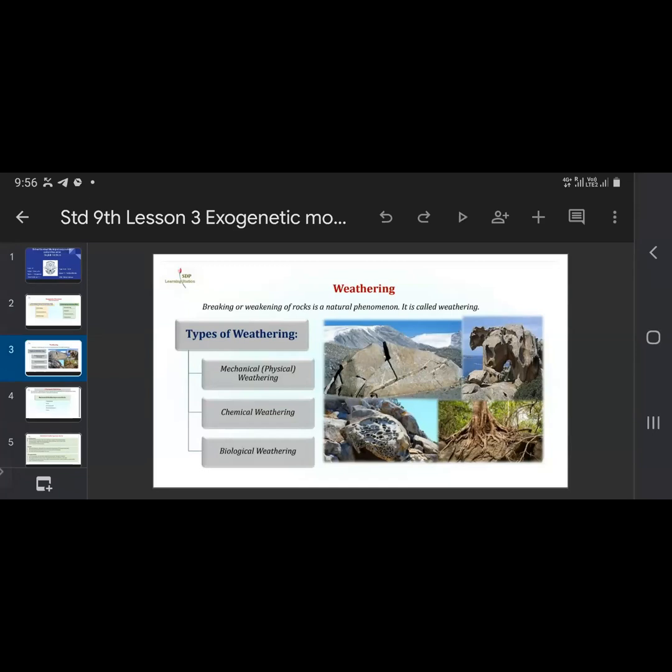You can see in the picture how the rocks are getting weak and getting broken. So you can see the disintegration of rocks. The big piece of rock is getting broken into small pieces. You can see the cracks. And then again, the tree has grown, and the roots of the trees are penetrating into the rock. Because of that also, the rock is getting broken.